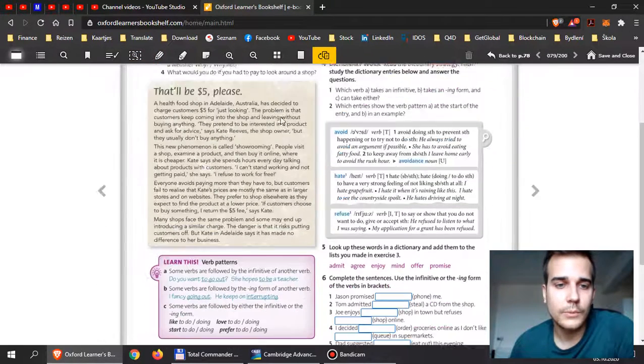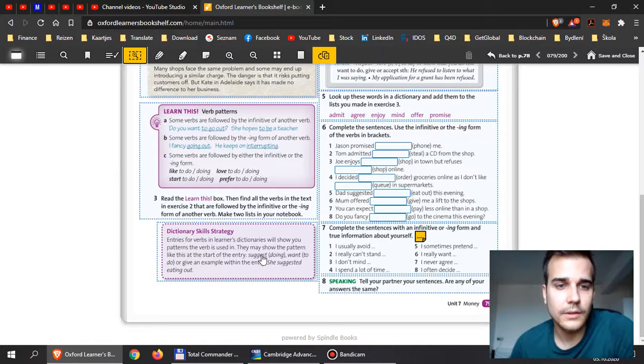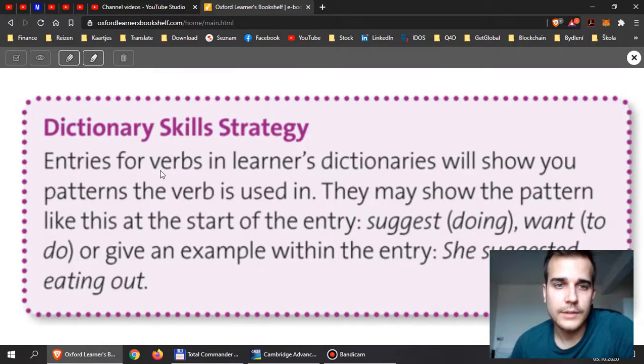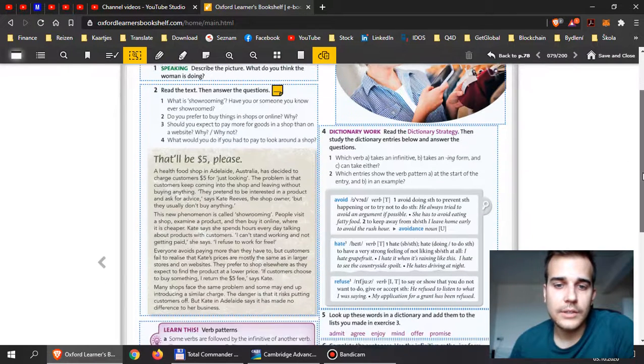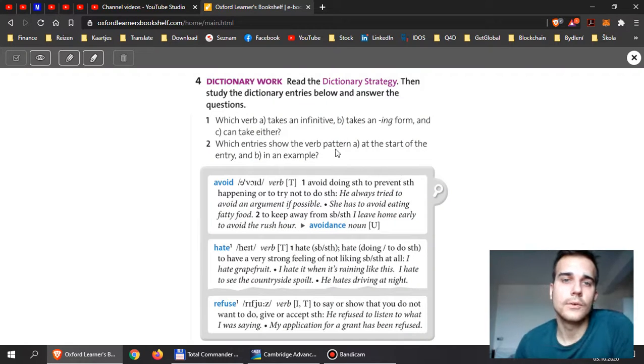Now, when you're done with this, guys, you have to learn how to read a dictionary. You will read it in this exercise. Entries for verbs will show you the patterns in which the verbs are used. So when you check any dictionary, you will see that over here they will show you some dictionary entries.